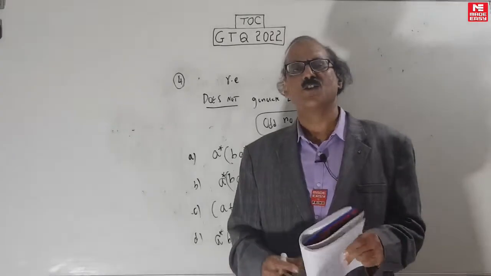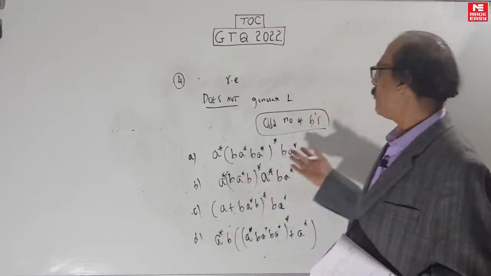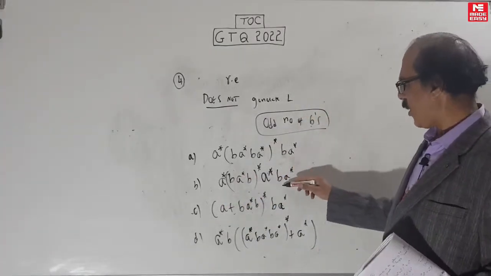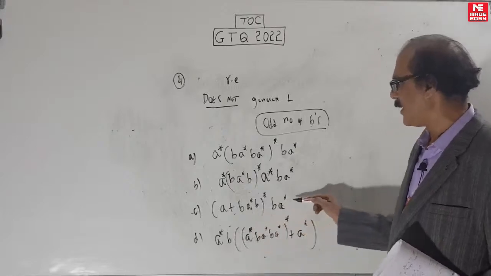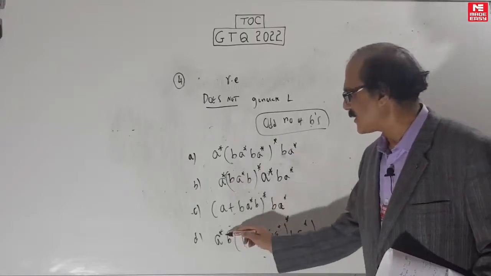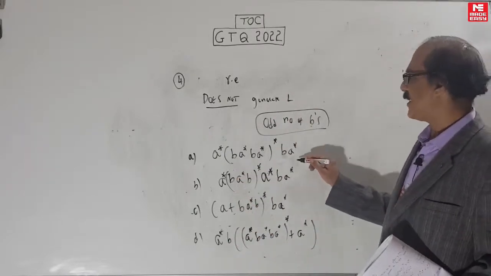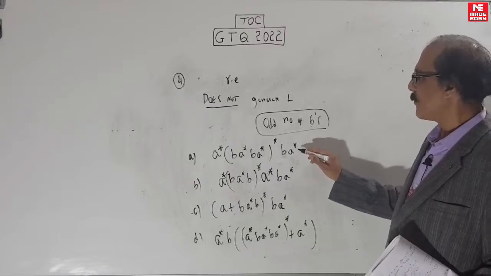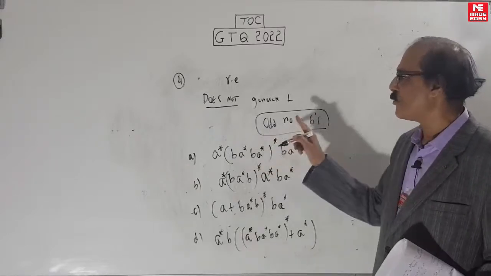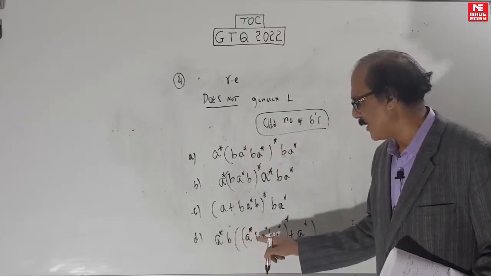First of all, for such questions you must know all the standard ways of writing it. So how will you go about odd number of B's? Here every option has either B A* or A*B. B A* means this is the last B, A*B means this is the first B. You have to be fluent in this. To make your work easier, first get rid of this B A*, because once you get rid of the last B, whatever is left should be even number of B's. An even number followed by B A*, or A*B followed by an even number, will be odd.